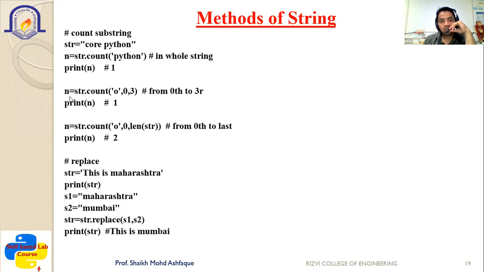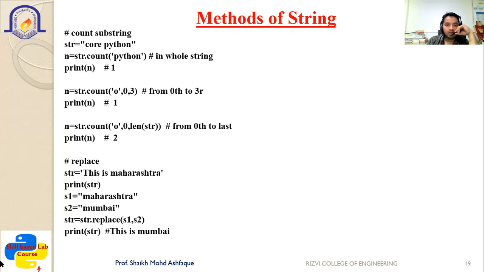So you can see it here, n is equal to str.count. Now here it is 'o' inside the single quotes, then comma 0 comma 3. So it will check from 0 to the third position how many times o is available. You can see that o is available only one time, so it gives the output as 1 when you print the value. Suppose o is there 2 times or 3 times inside that range, it will give the count up to the number of times that particular character or string is available.